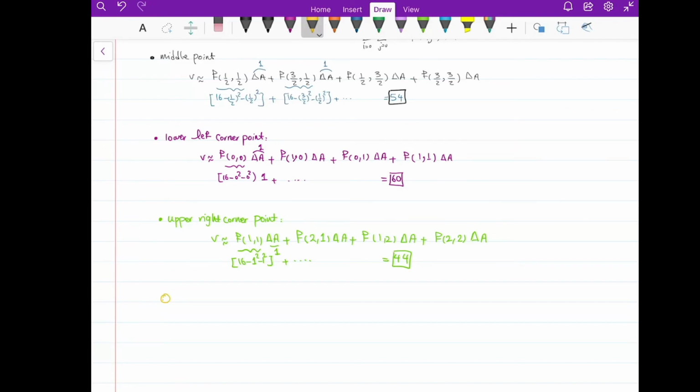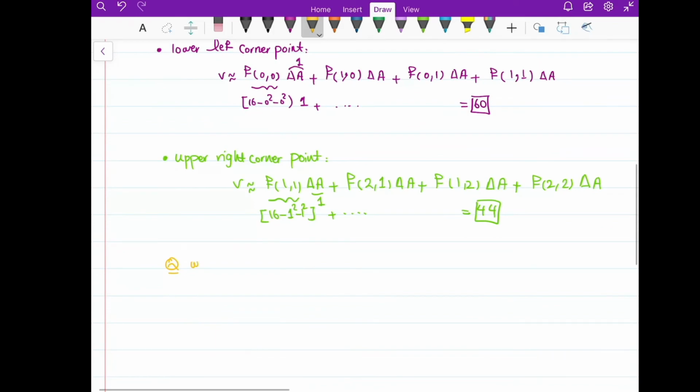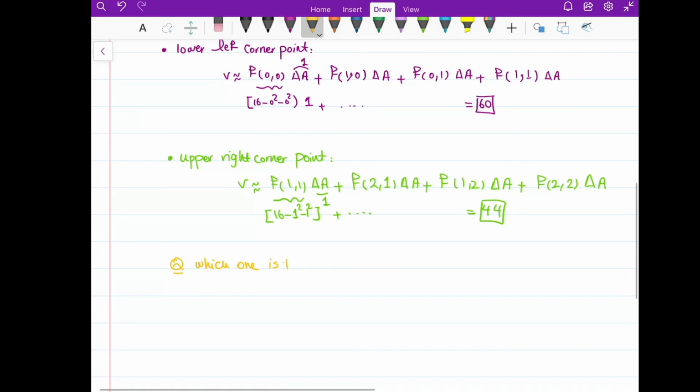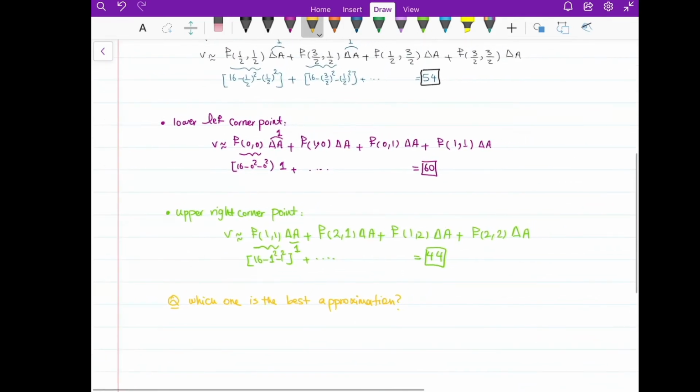Now I have a question. The question is, which one is the best approximation? To say which one is the best approximation, we need to find the actual volume. The actual volume using the double integral would be the double integral of the function 16 minus x squared minus y squared dA over the region R that is given, from 0 to 2, 0 to 2.